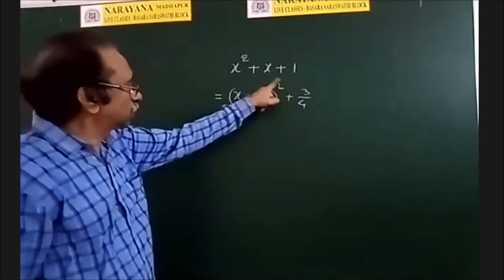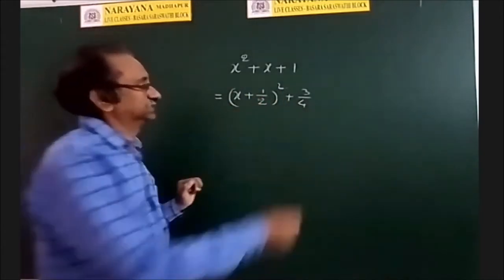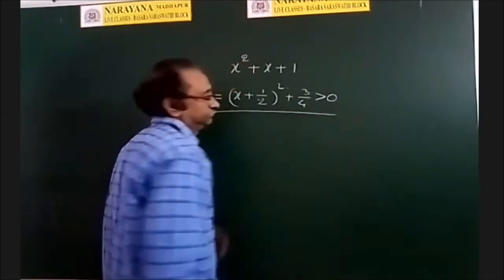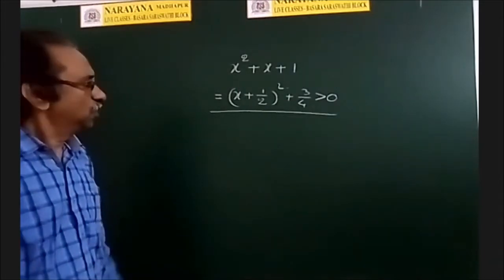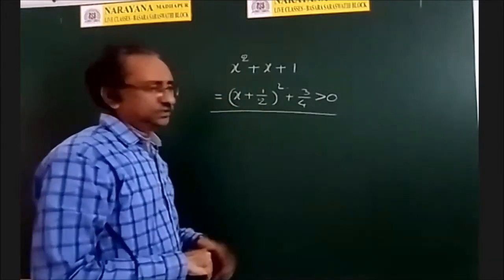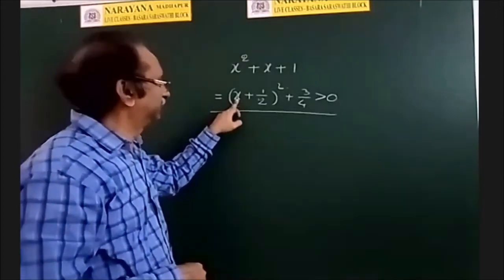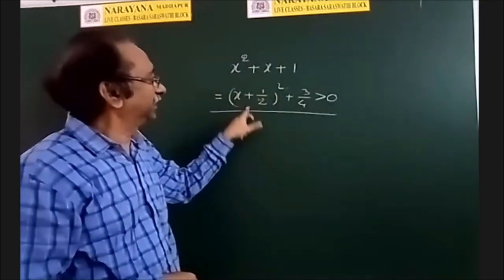See, this is non-negative. This is always positive. Therefore, the sum is always greater than 0. Whatever may be the value of x, even though you write a very least negative value, for example minus 1000, it becomes minus whole square.